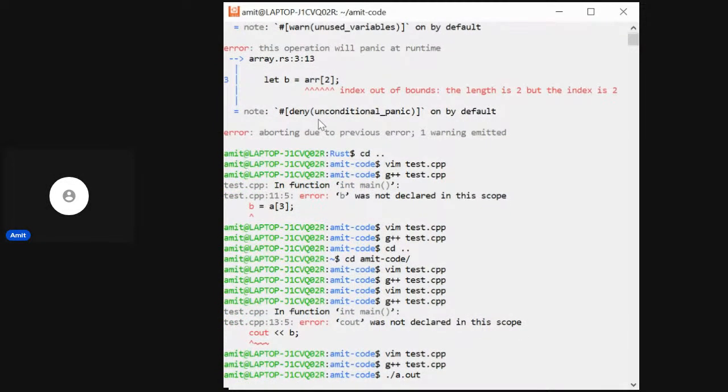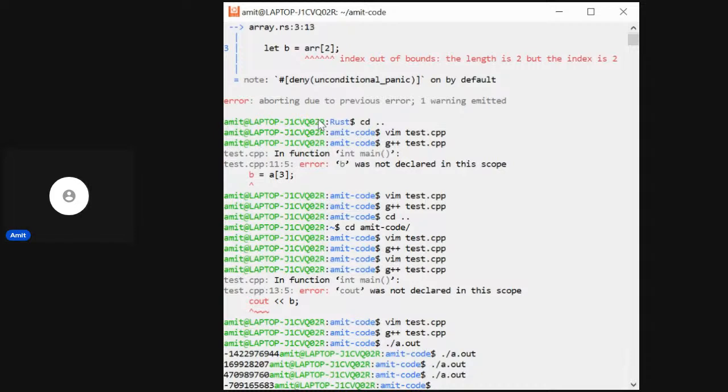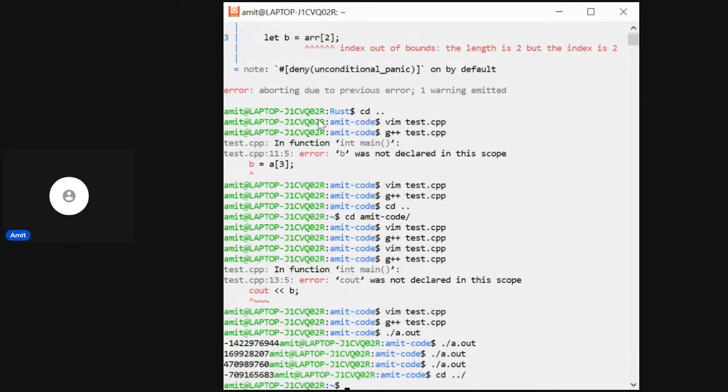Let me run it, and it gave some garbage value. Let me run it again. It gave another value, another value, and so on. Okay, that's not good. We do not want it. Let's go to Rust now.